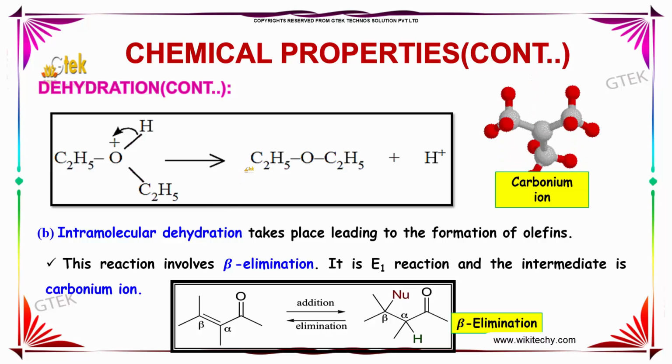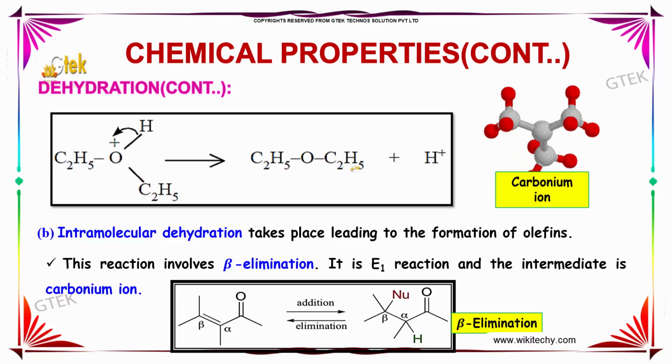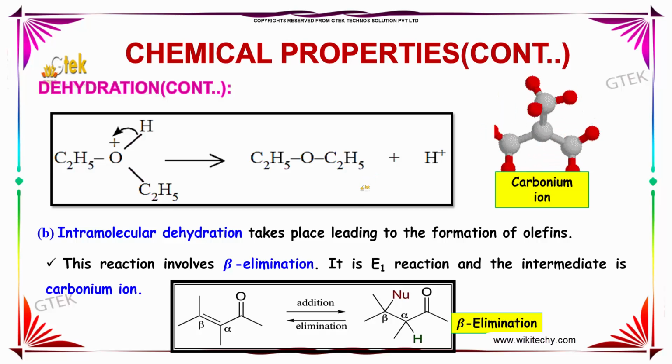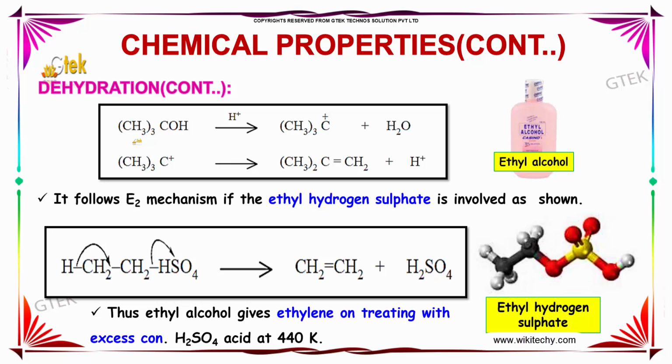Now let us see intramolecular dehydration. This takes place leading to the formation of olefins. This reaction involves beta elimination. It is an elimination of order 1 and the intermediate is a carbocation. If we can see here, this is a tertiary alcohol. On protonation, we obtain a carbocation intermediate and water. This carbocation intermediate on further reaction will form an alkene and H+ ion.